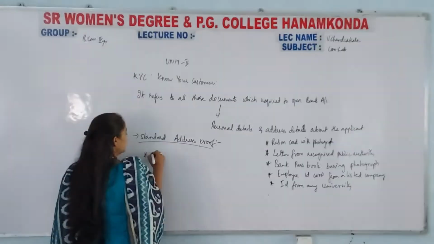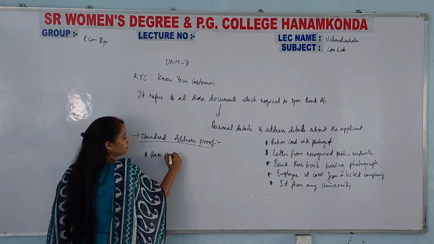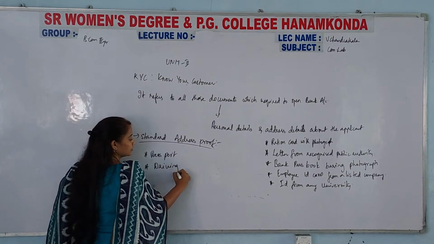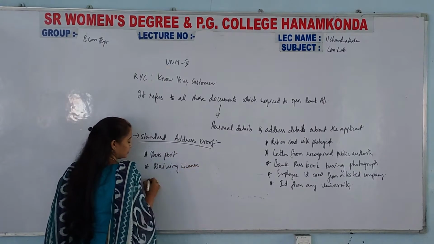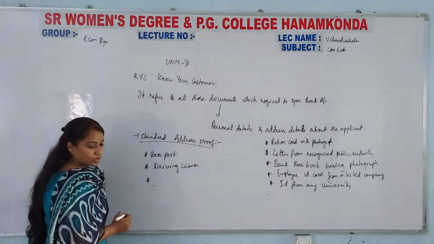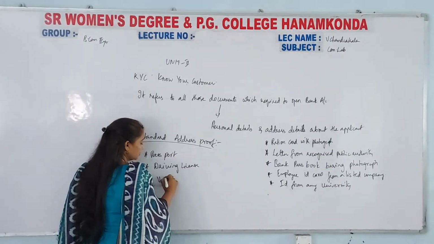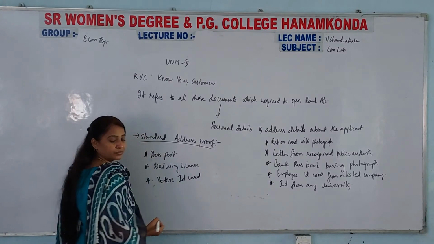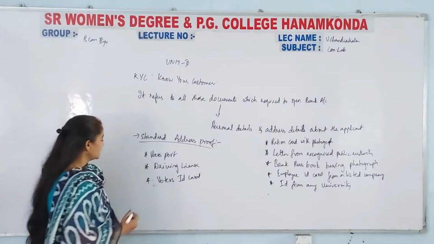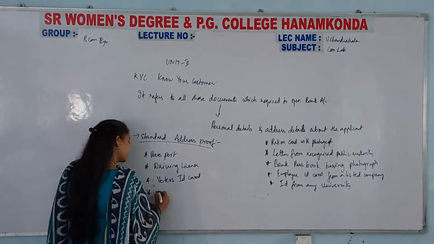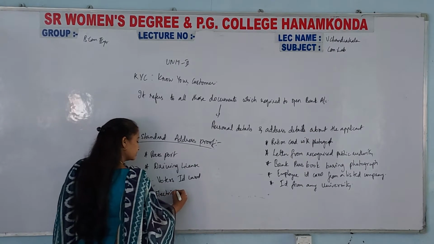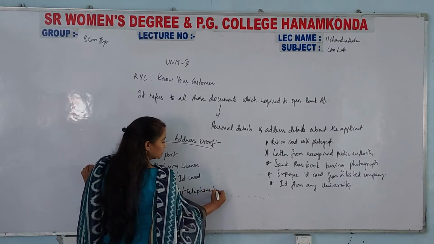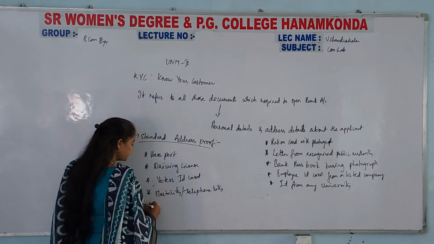Passport, driving license, then what else? Voters identity card. Okay, so apart from this, electricity bill, electricity or telephone bills, on this also your address will be there.